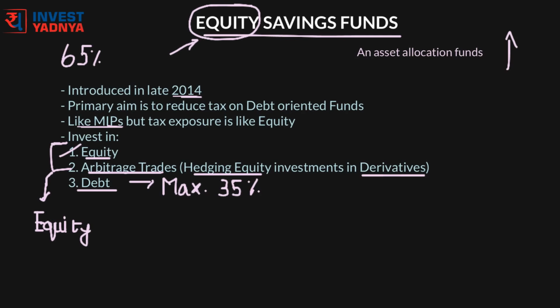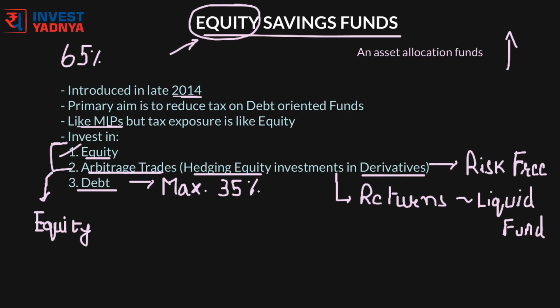The hedged equity bets are almost risk-free and give returns equivalent to liquid funds. The unhedged equity exposure typically ranges from 15% to 40%, and the rest of the portfolio is hedged to gain from arbitrage opportunities.